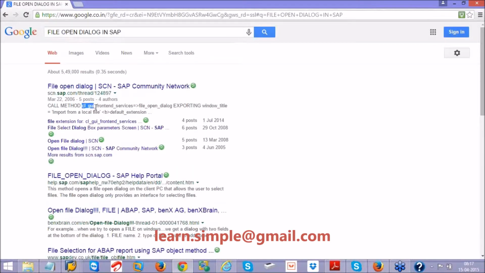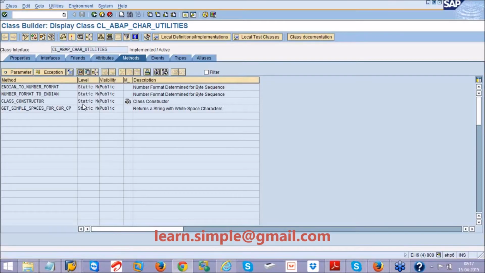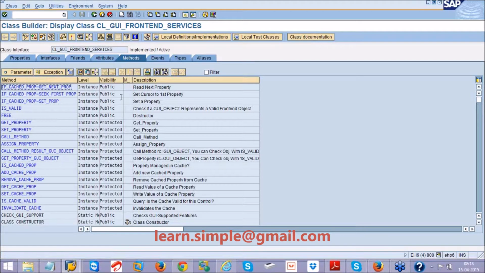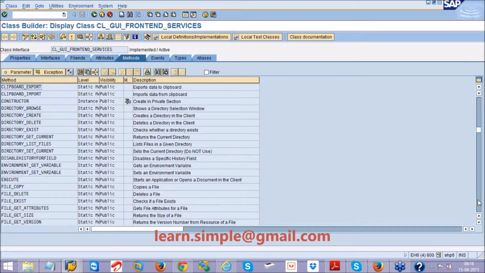So the class name is CL_GUI_FRONTEND_SERVICES. This is the class name. It is not the class CL_ABAP_CHAR_UTILITIES. This is a different class. So I can make use of this class. In this class I have a method called file open dialog.